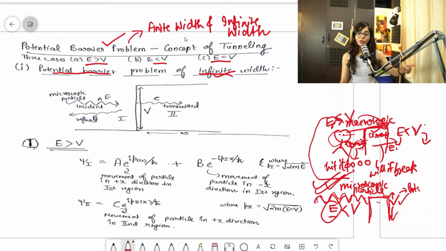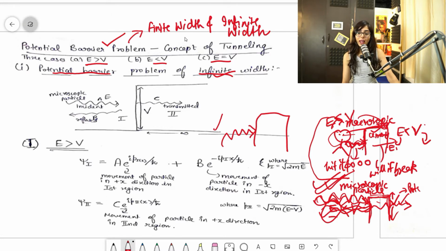But suppose after striking again and again, a time will come when it will cross this barrier. So what changes will happen? Guys, this is the question which was asked in the exam: what changes happen after the microscopic particle strikes the surface of the barrier? Suppose this is the barrier and this is the microscopic particle. So what happens?